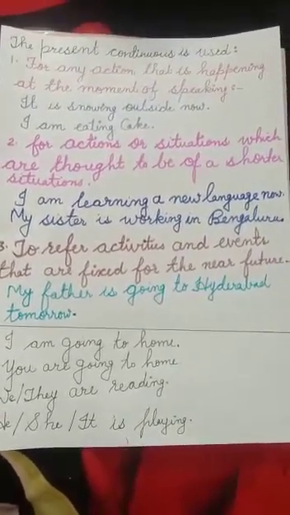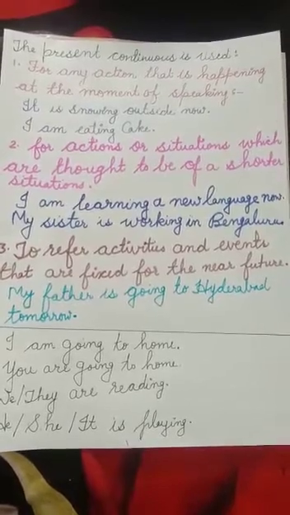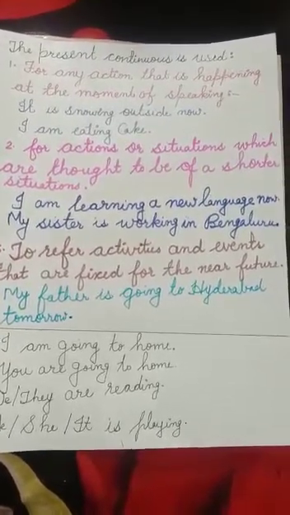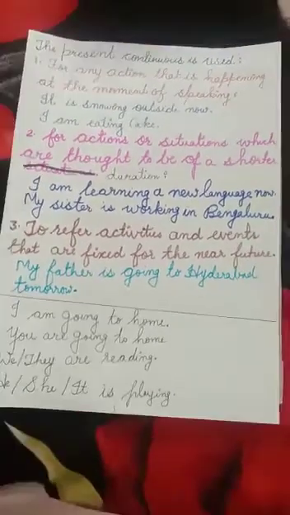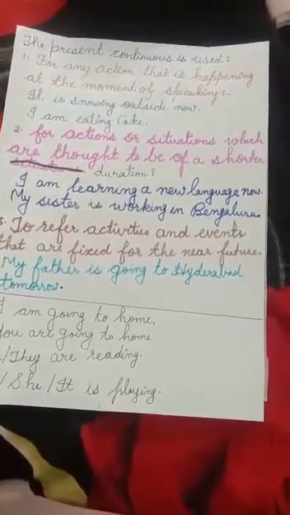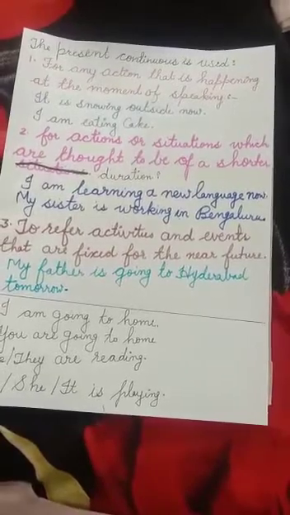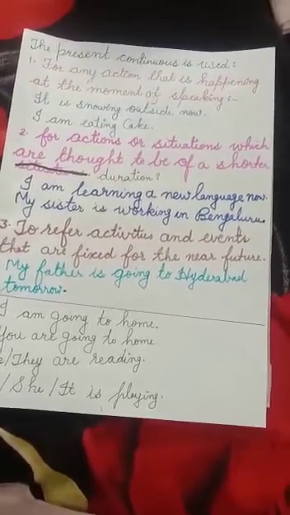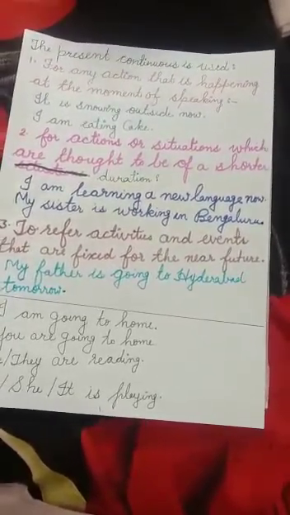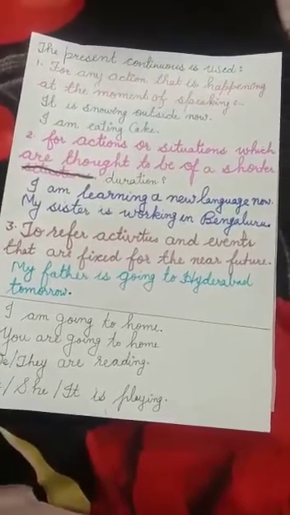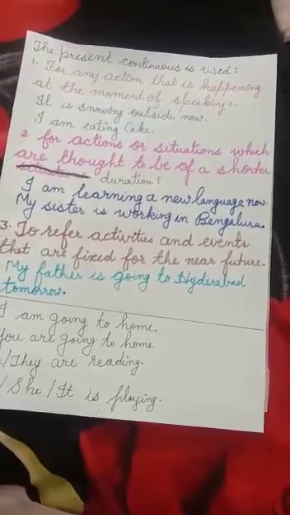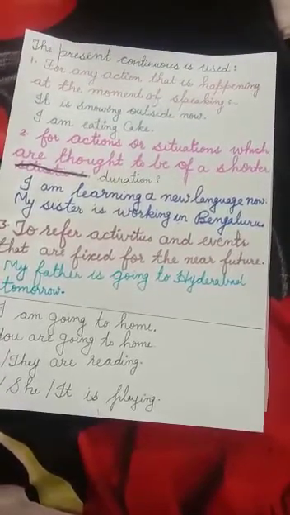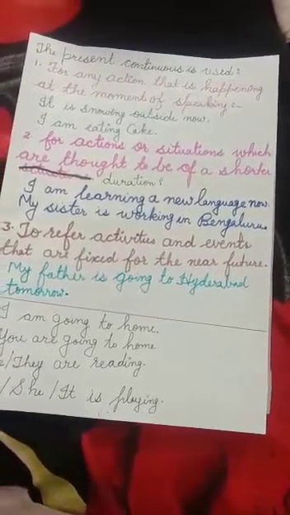Next, for actions or situations which are thought to be of shorter time, मतलब shorter time के लिए आपको दी. Sorry, not situation, it's duration. For actions or situations which are thought to be of very short duration. Okay, like I'm learning a new language now. For the short time I can learn. My sister is working in Bengaluru for a short time, right?